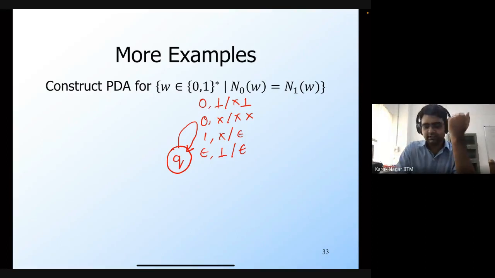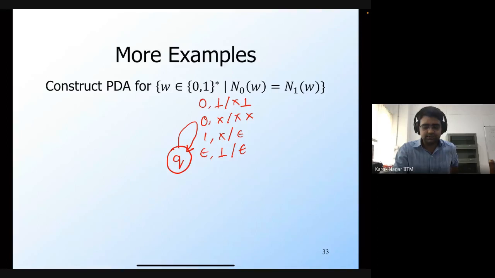So I think the question is that if we see a 1 at the beginning, then either the number of... So the problem is that since I'm remembering the number of zeros, if I see a 1, then it need not be the case that the number of zeros is always greater than the number of ones.